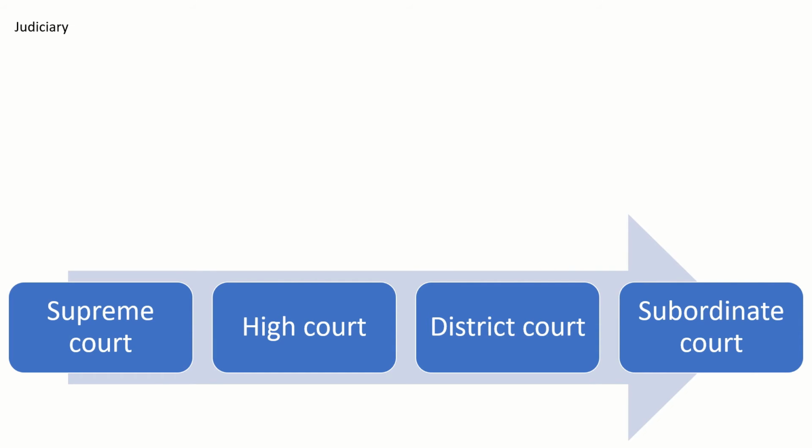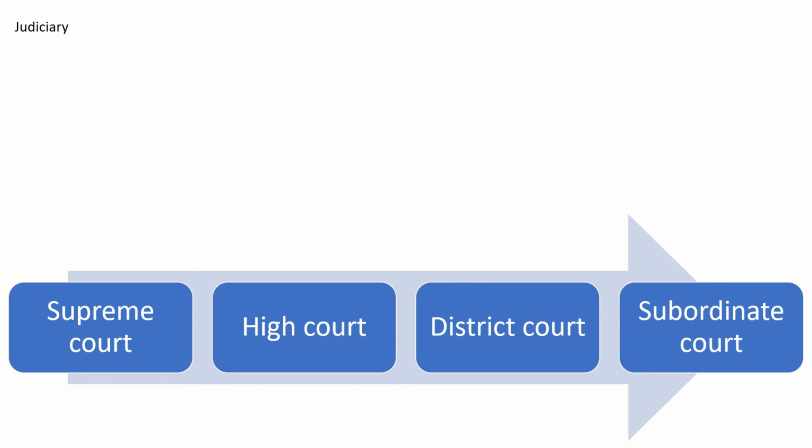After that, the judiciary is an important organ of the government. It plays a major role. Suppose there is a dispute between the state government and the central government, which body will they approach? How will they solve the dispute between the union government and the state government? They approach the court, the judiciary system. The court will declare the result based on the evidence and facts.